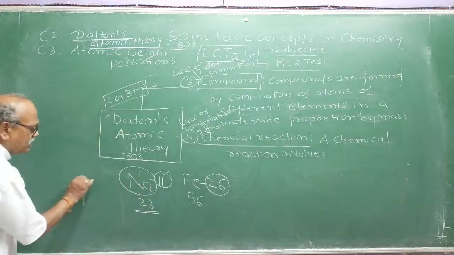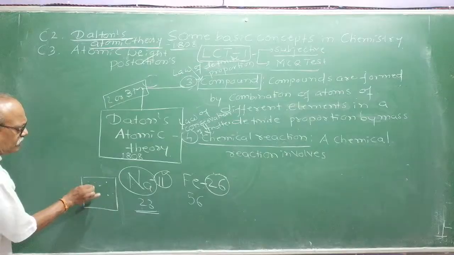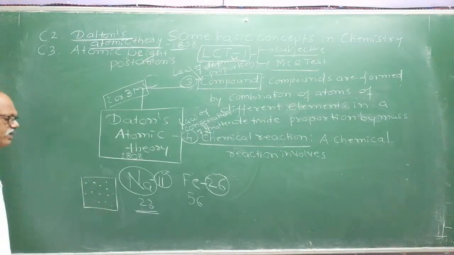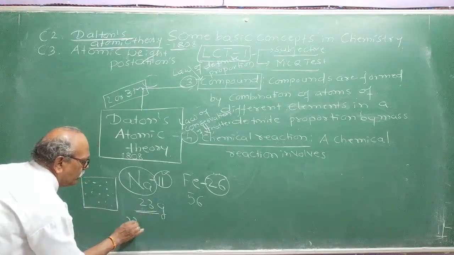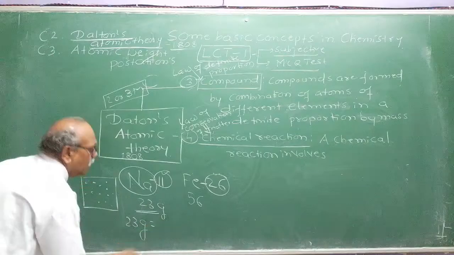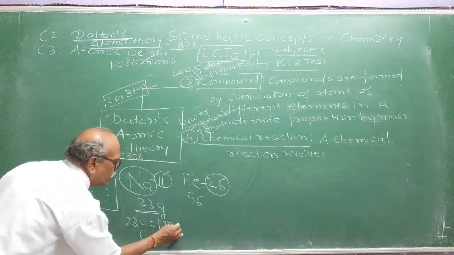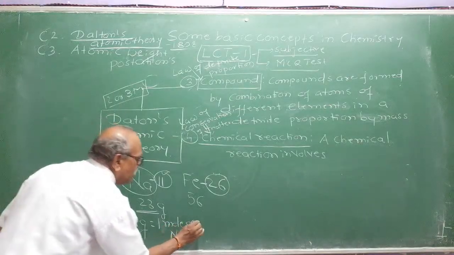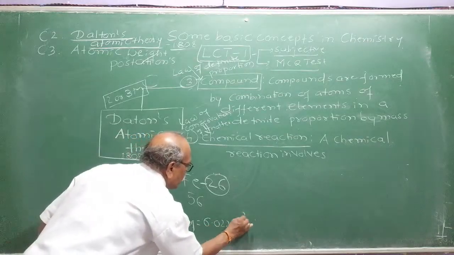If you take a sample of sodium, it will have a large number of atoms. Are you getting me? If you take 23 grams of sodium, according to the mole concept, it consists of 1 mole of sodium. 1 mole of sodium means how many atoms will be there in it? 6.022 into 10 raised to 23 atoms.